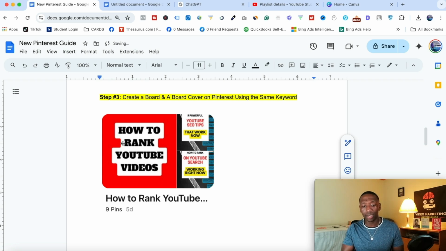All right, so this right here is what we call a board cover. That's the red thing right here, right? That's how mine was able to stand out, what I was showing you earlier when we typed in the keyword and it showed up. That's how you make your stuff stand out, because it's not just one pin they're gonna see, they're gonna see multiple pins. All right, so then right here, here are the pins that are inside of it.